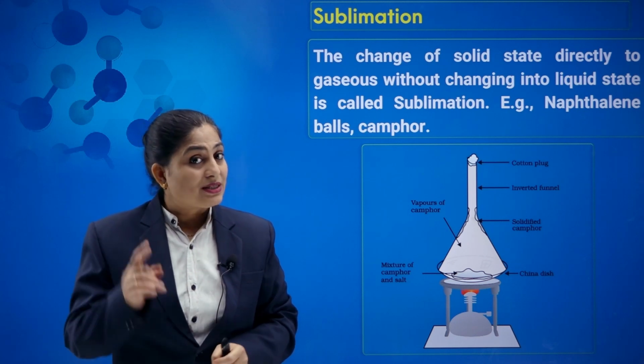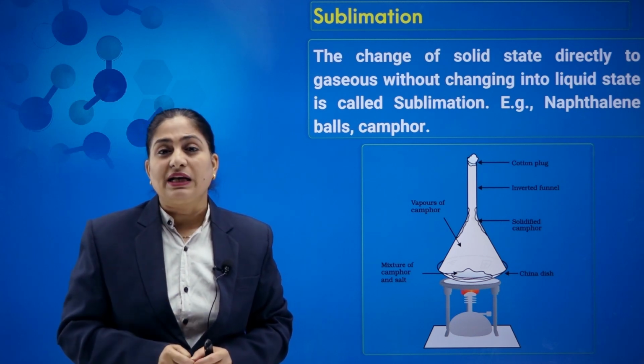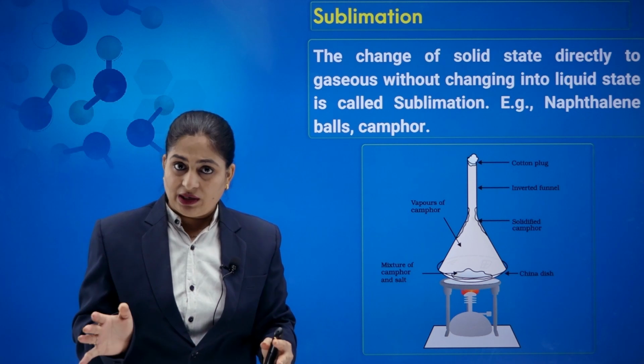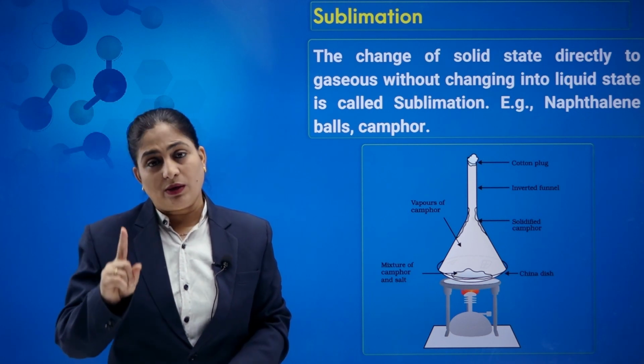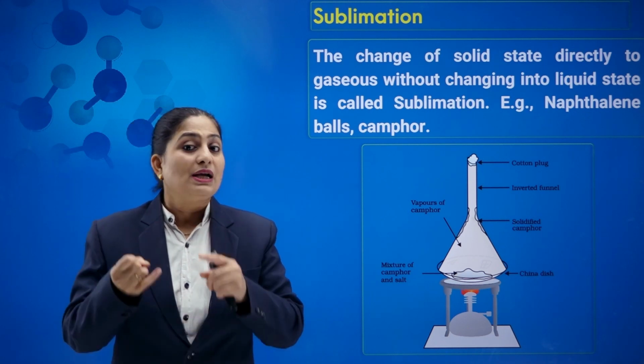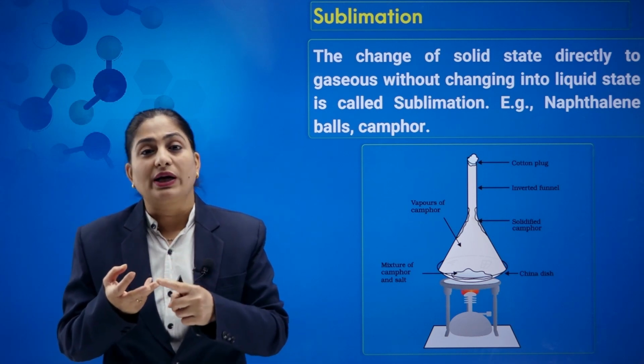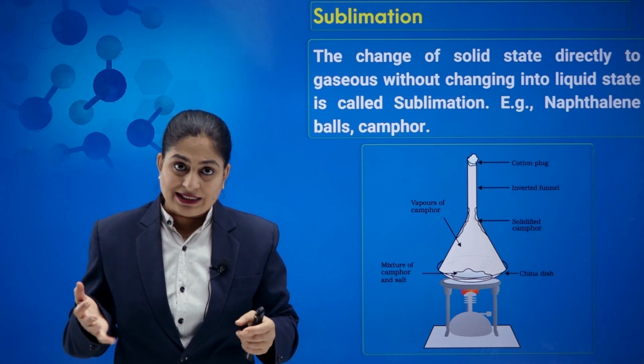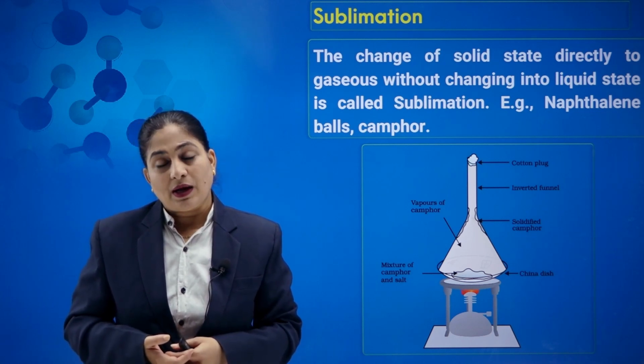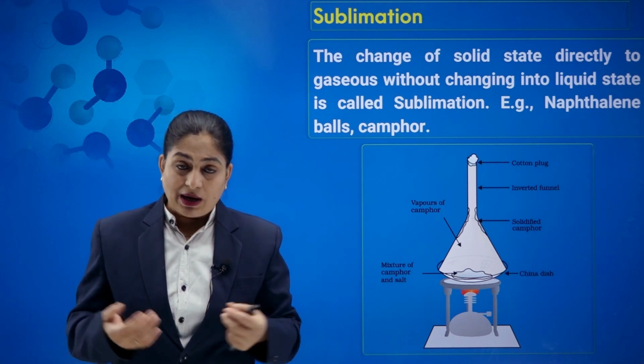And my dear students, the sublimation substances are very few. That means this is not applicable for all substances. It is applicable only to sublime substances, like naphthalene balls, camphor, ammonium chloride, and solid iodine. These are certain examples of sublimation. The question is how we can get this sublime substance.